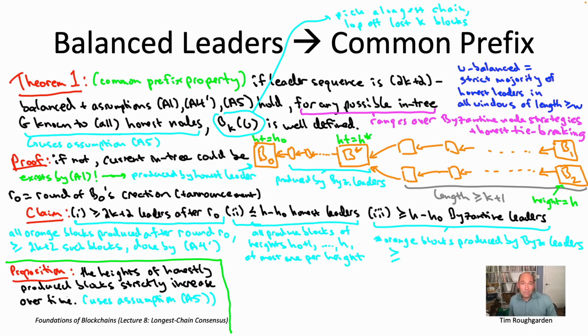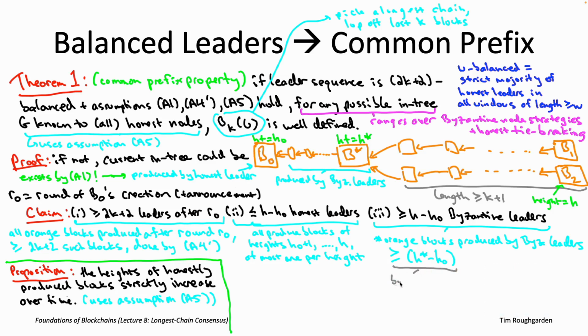Well, how did we define B naught? We said, start from B star and trace back until you find an honestly produced block, and then stop. So by virtue of stopping at B naught and not earlier, it must be that every block from B star inclusive up to the block just before B naught must have been produced by Byzantine nodes. Otherwise, B naught would have been chosen differently, closer to the end. So that gives us H star minus H naught Byzantine produced blocks: everything after B naught up to and including B star. So that wraps up the counting up to height H star.